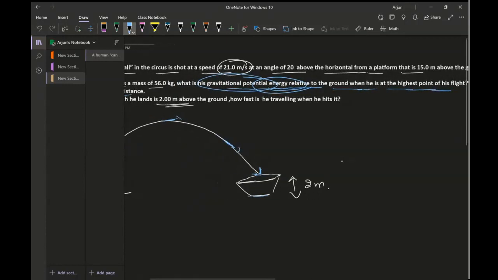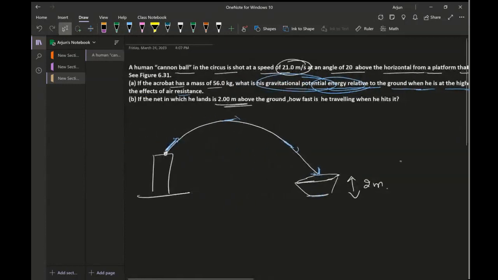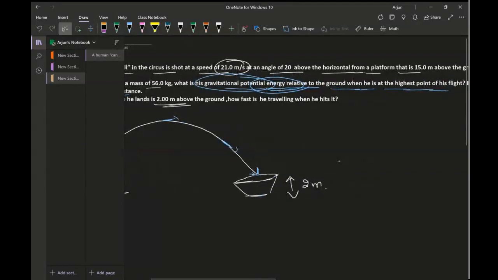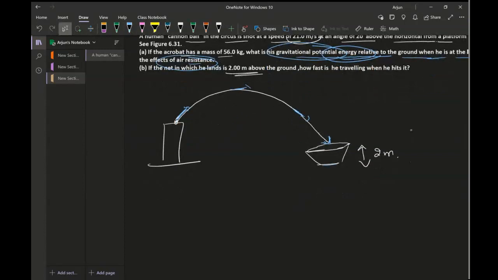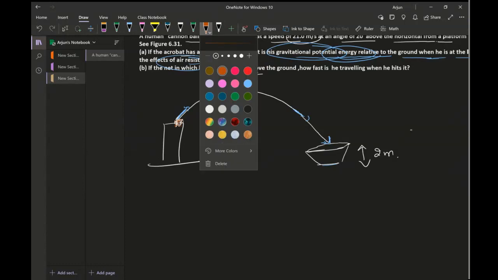And it also says to ignore the effects of air resistance. So we don't need to consider any kind of resistance. It means there are no losses. What does that mean also? That the mechanical energy remains constant if there are no losses. Okay, so this is a question of an isolated system.